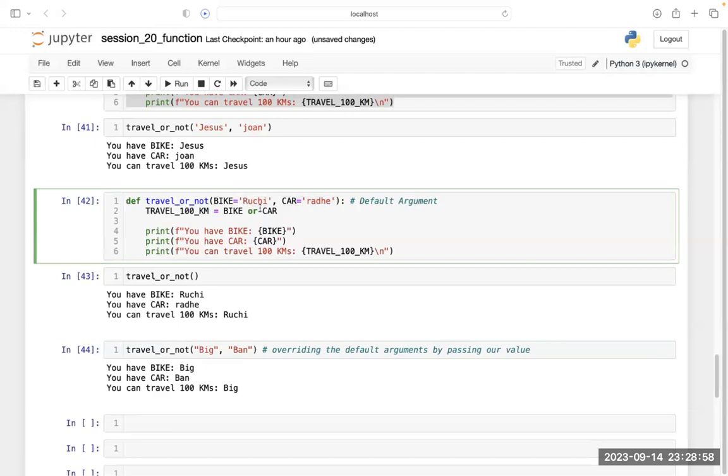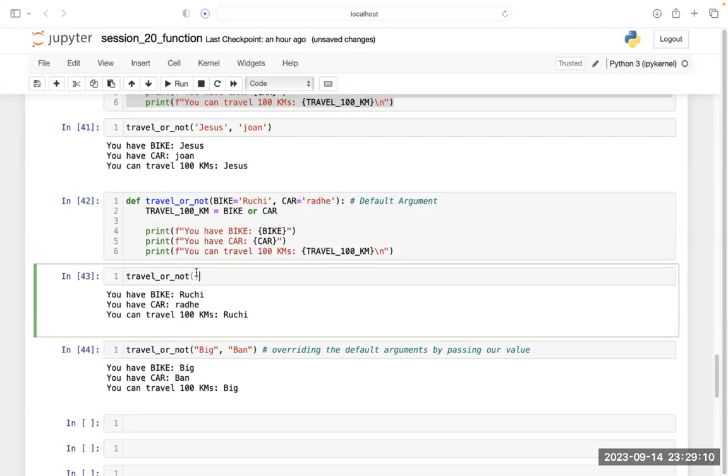So what is the conclusion here? If we have already defined the argument at the time of function definition, and we do not pass any argument at the time of function calling, we get the output as defined by the default argument, the argument defined at the time of function definition.